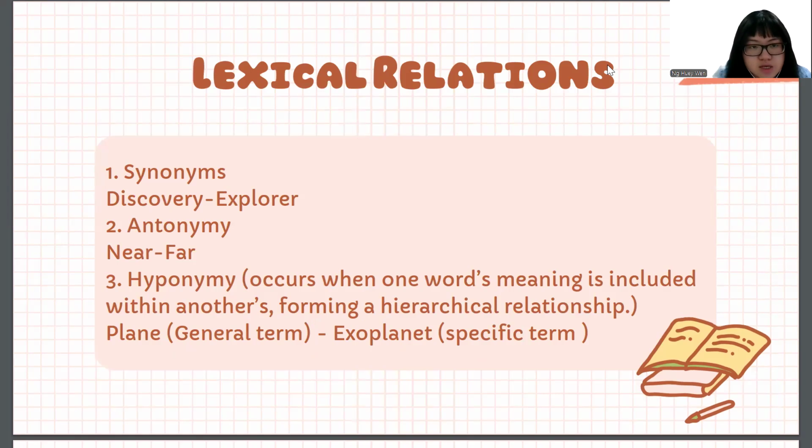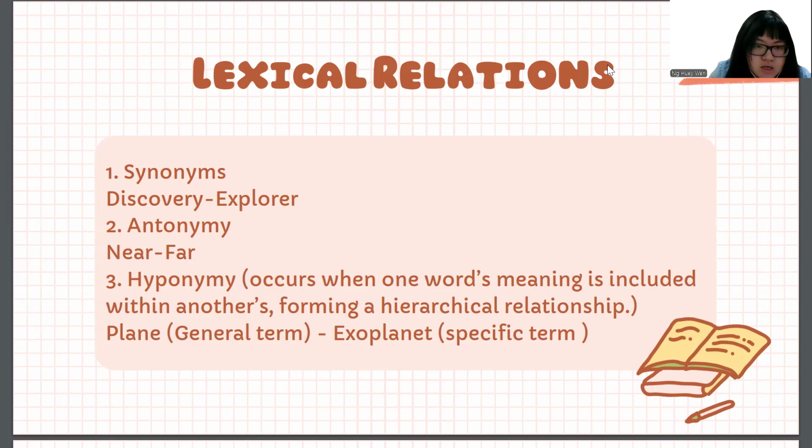Next is lexical relation. The first one is synonym. Synonym refers to different words that have the same meaning. The example that I have found from the article is discovery and explorer. Next one is antonym. Antonym refers to words that have opposite meaning. The word sample here is near and far.